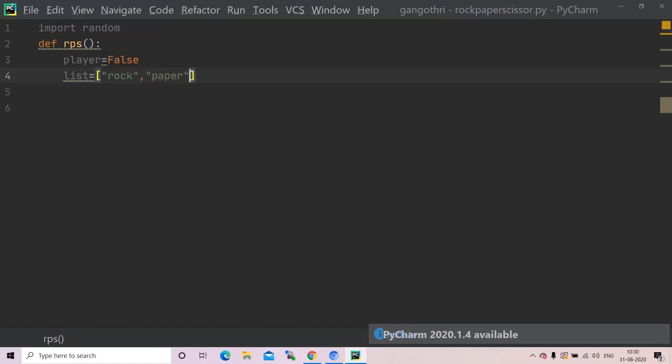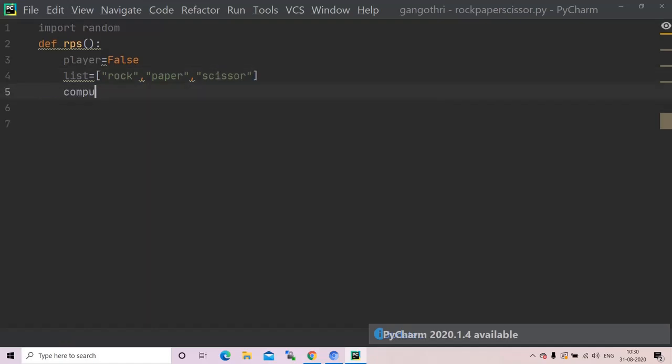As the random function cannot move over strings, right? It can move only over integers. I want my list and I'll specify indices for my random function. Okay, rock, paper and scissor.